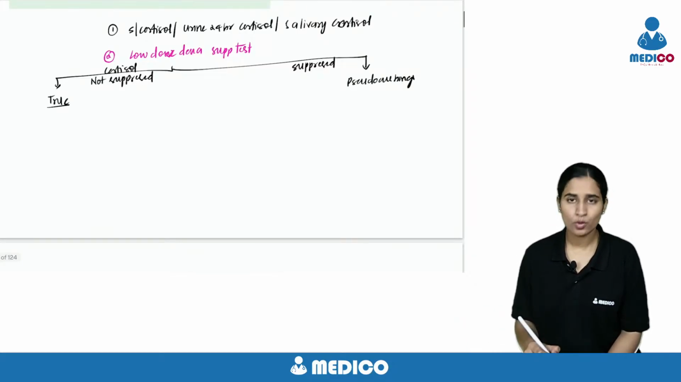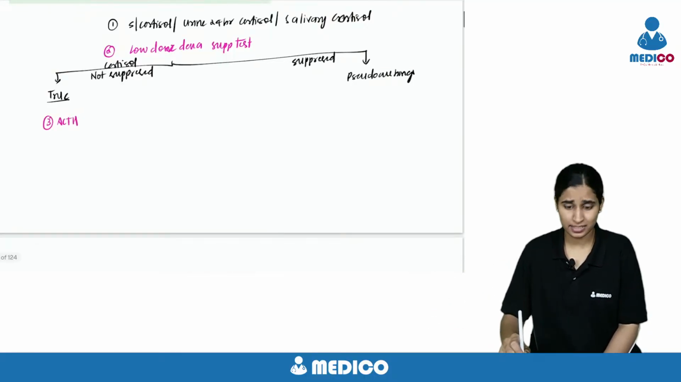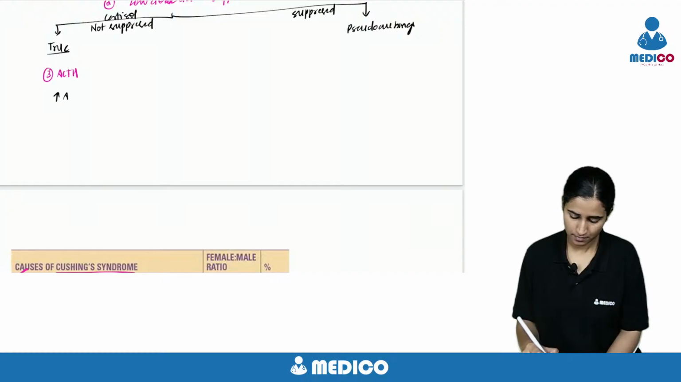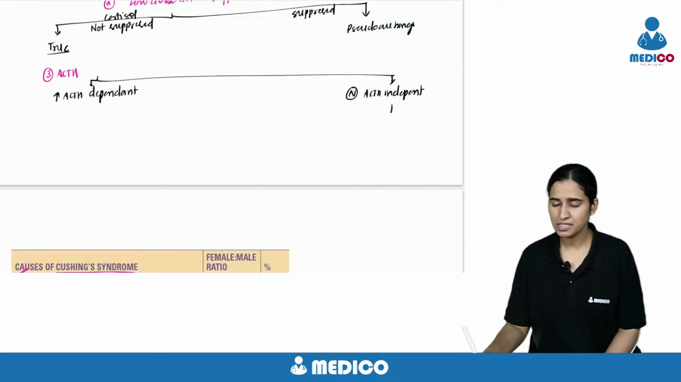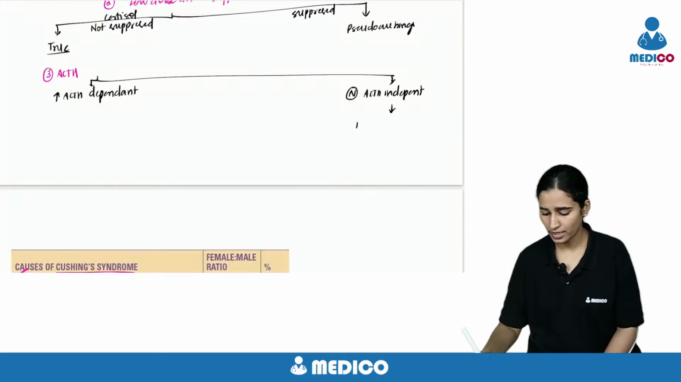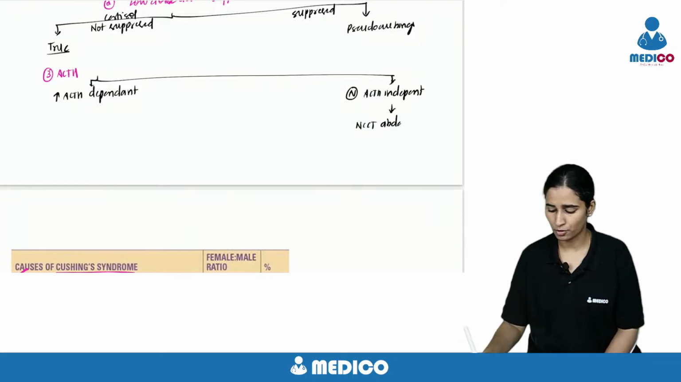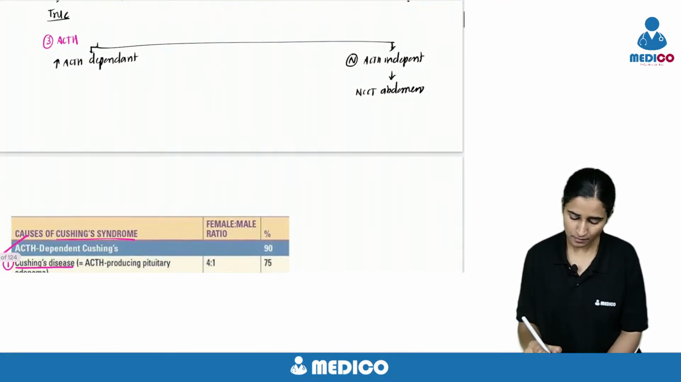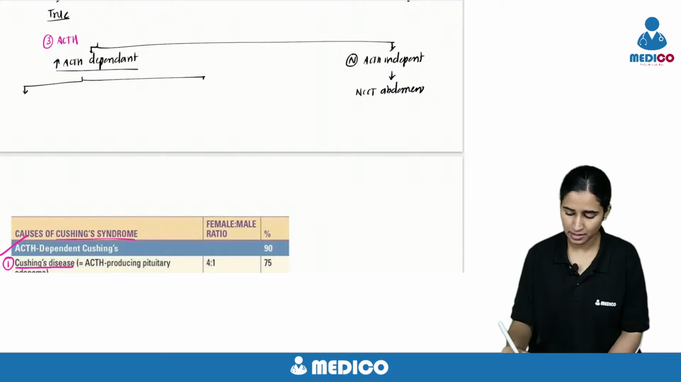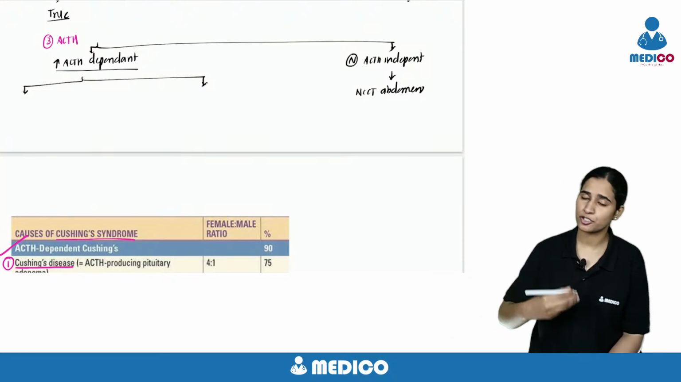So once I know it's true Cushing's, the next step I will do is ACTH. If ACTH is high, it's ACTH dependent. If ACTH is low or normal, it is ACTH independent. So ACTH independent means where is the origin? It's from the adrenal. Go do a NCCT abdomen. You will find out what is the abnormality. If there is abnormality with the adrenal gland, remove that gland.